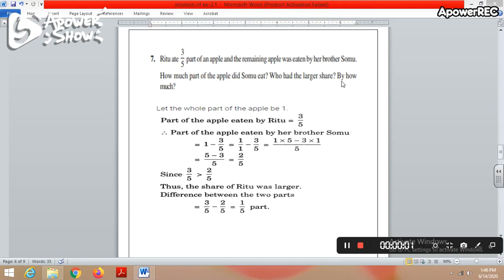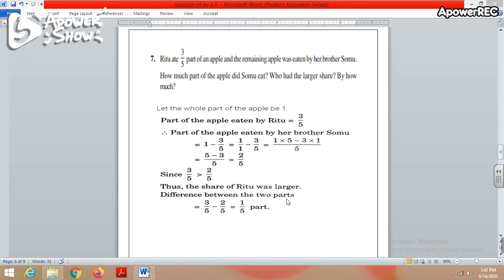Now, the third part of this question is by how much. So previously you found out who ate the larger part. Now you have to find out the difference between the share of Somu and Ritu. So the part which is eaten by Ritu is 3 by 5th. The part which is eaten by Somu is 2 by 5. So the difference is 3 by 5 minus 2 by 5, which equals 1 by 5.